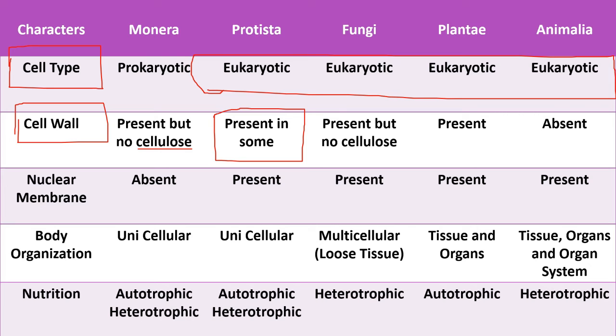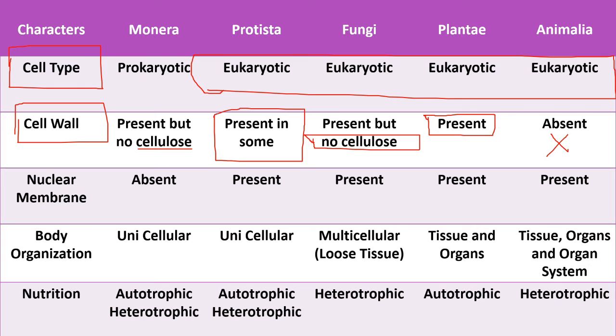But in protozoans, the cell wall is absent. Also in fungi, the cell wall is present, but the basic building unit is not cellulose, but a special thing called chitin. If you consider plants, they have a cell wall made of cellulose. And if you consider Animalia, they do not have a cell wall.